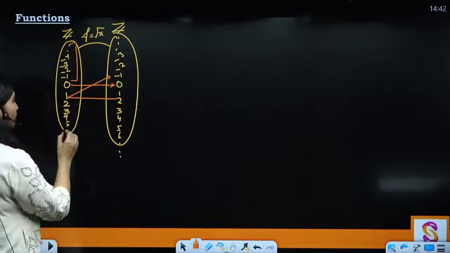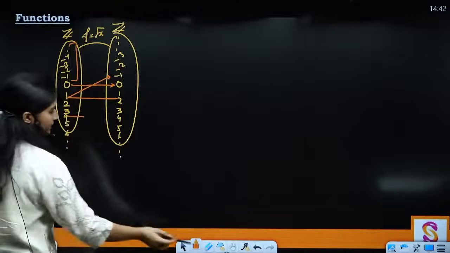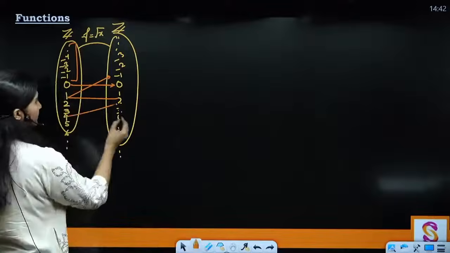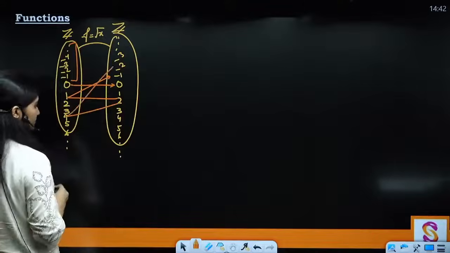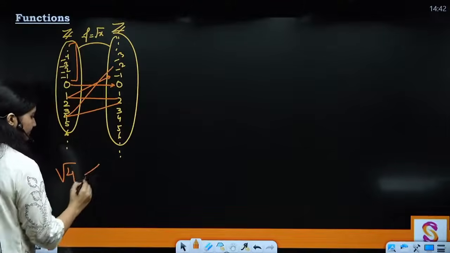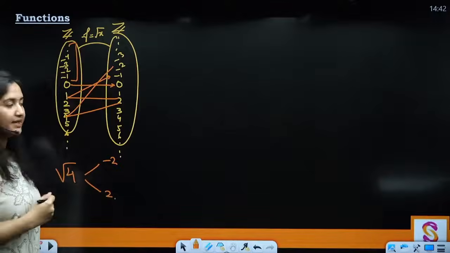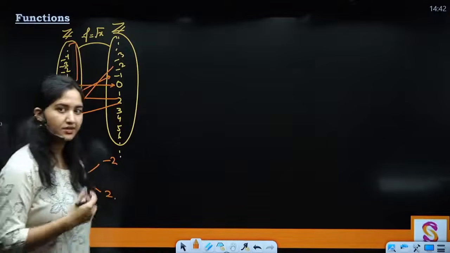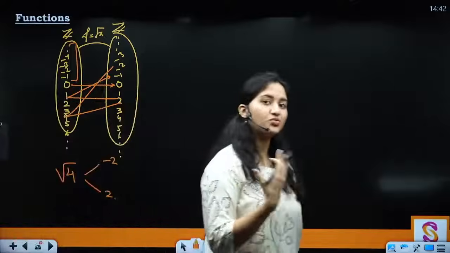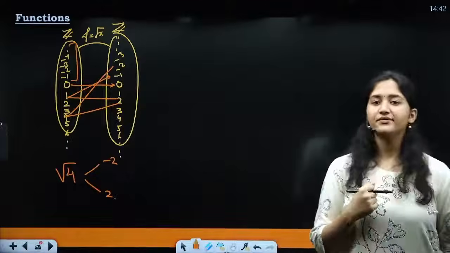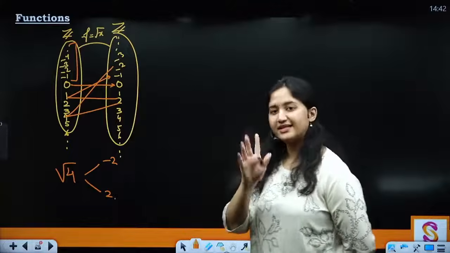Then you have 4 here. 4's root can be 2 or it can be -2, right? It can be, no? So what is happening is that one element is giving me 2 images. That means 2 outputs. One input is giving me 2 outputs. So the first thing is failed.